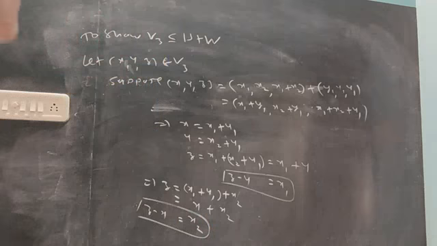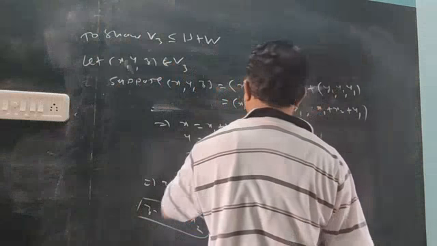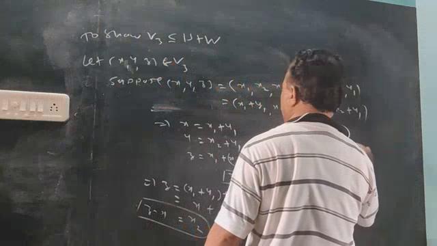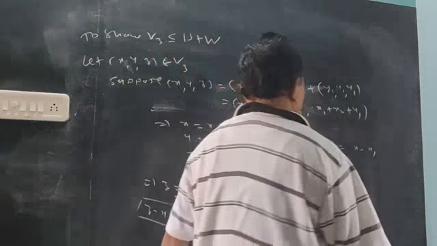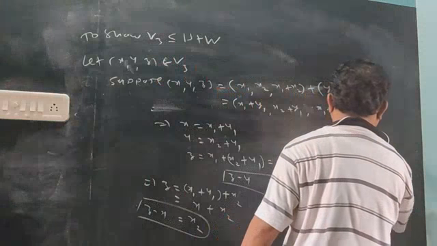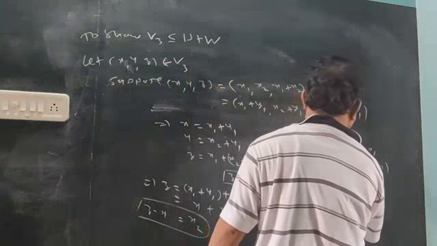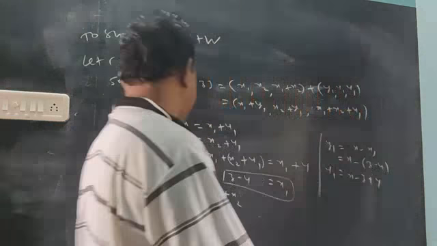Now I want y1. What is y1? x minus x1. We know x1 is z minus y, so this becomes x minus z plus y. That is it.